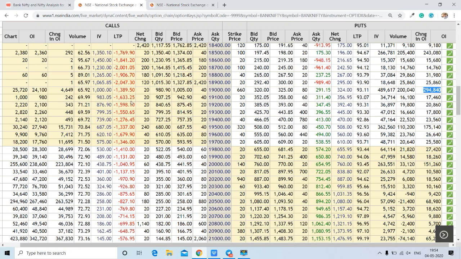And if we talk about net change, these are all red, that indicates the huge sell-off on the call side. And if you see this one, all green indicates the put buying. So this indicates the weakness in the Bank Nifty.